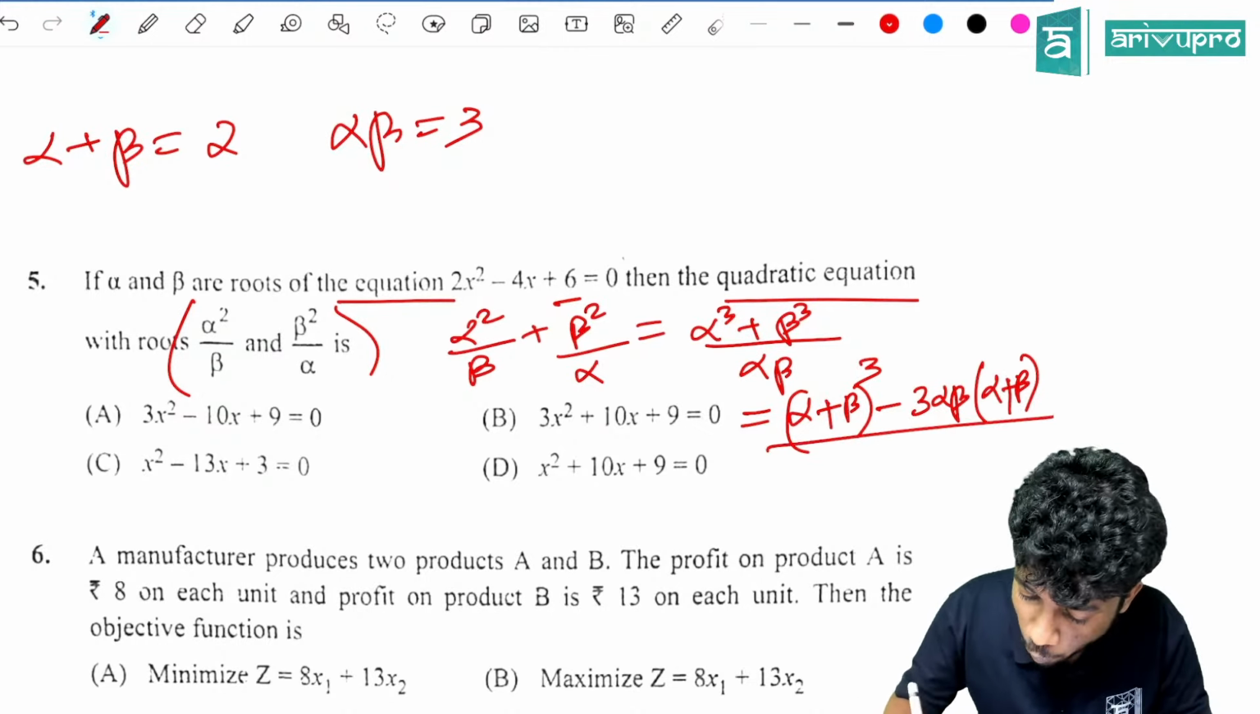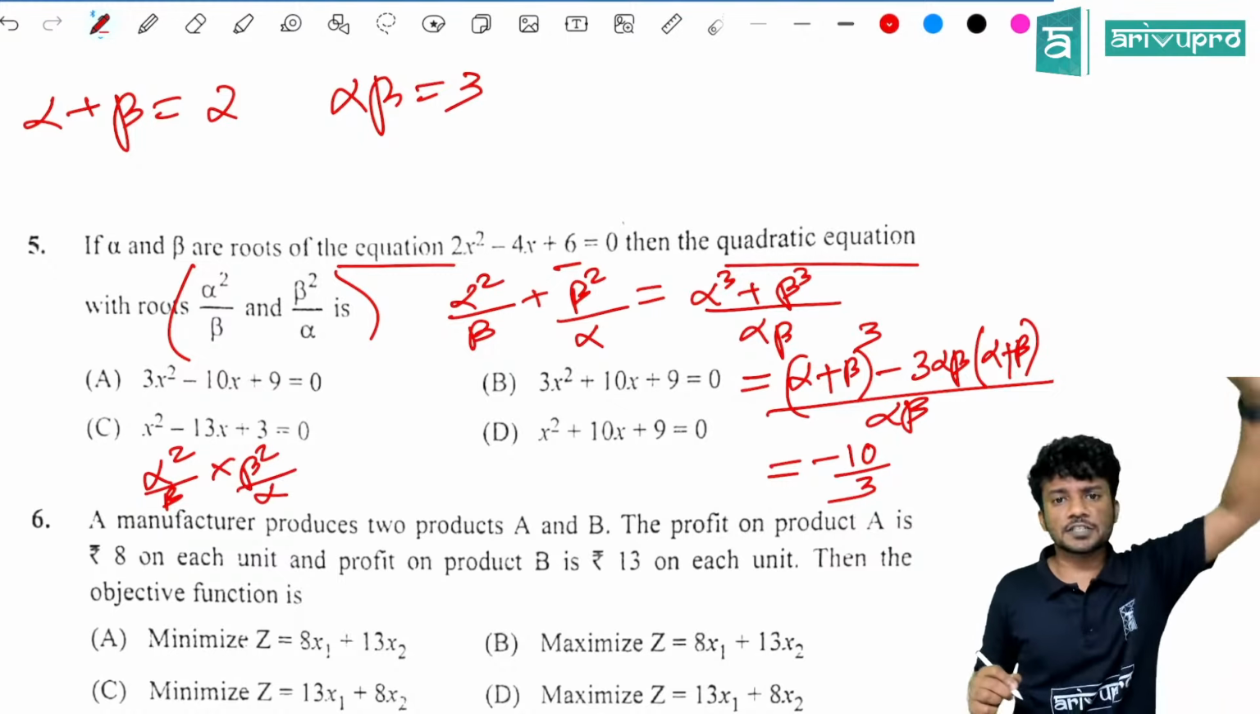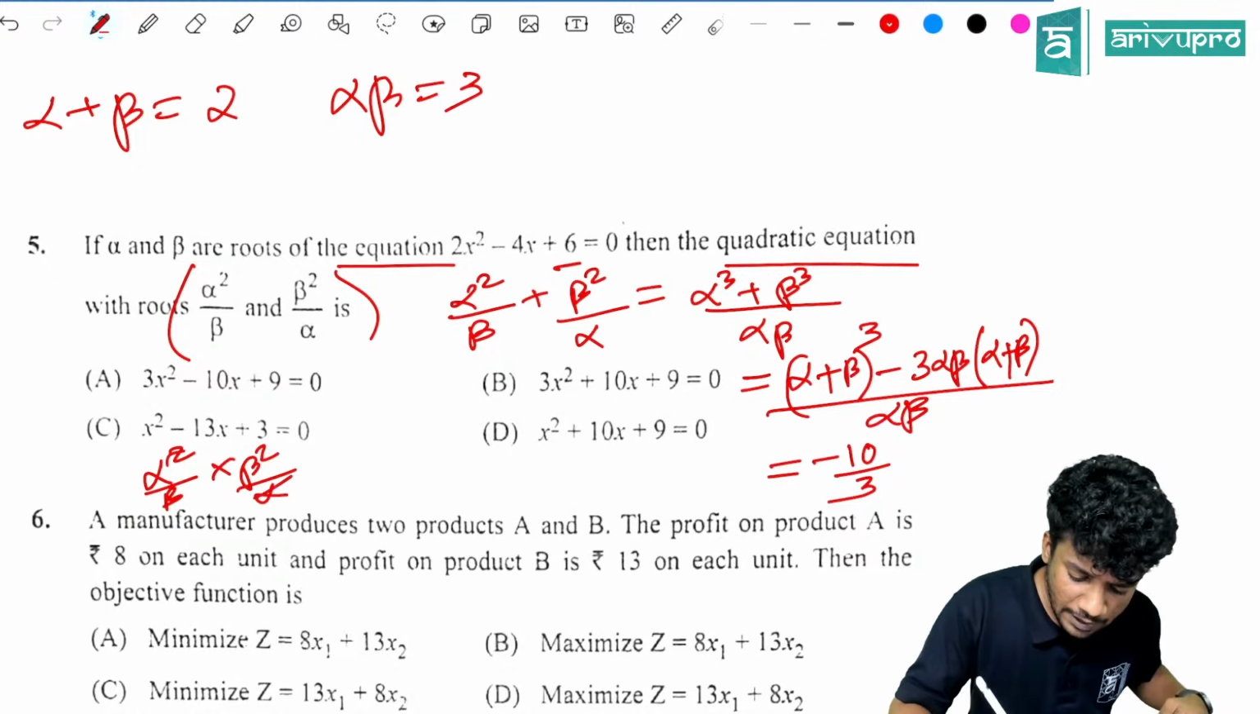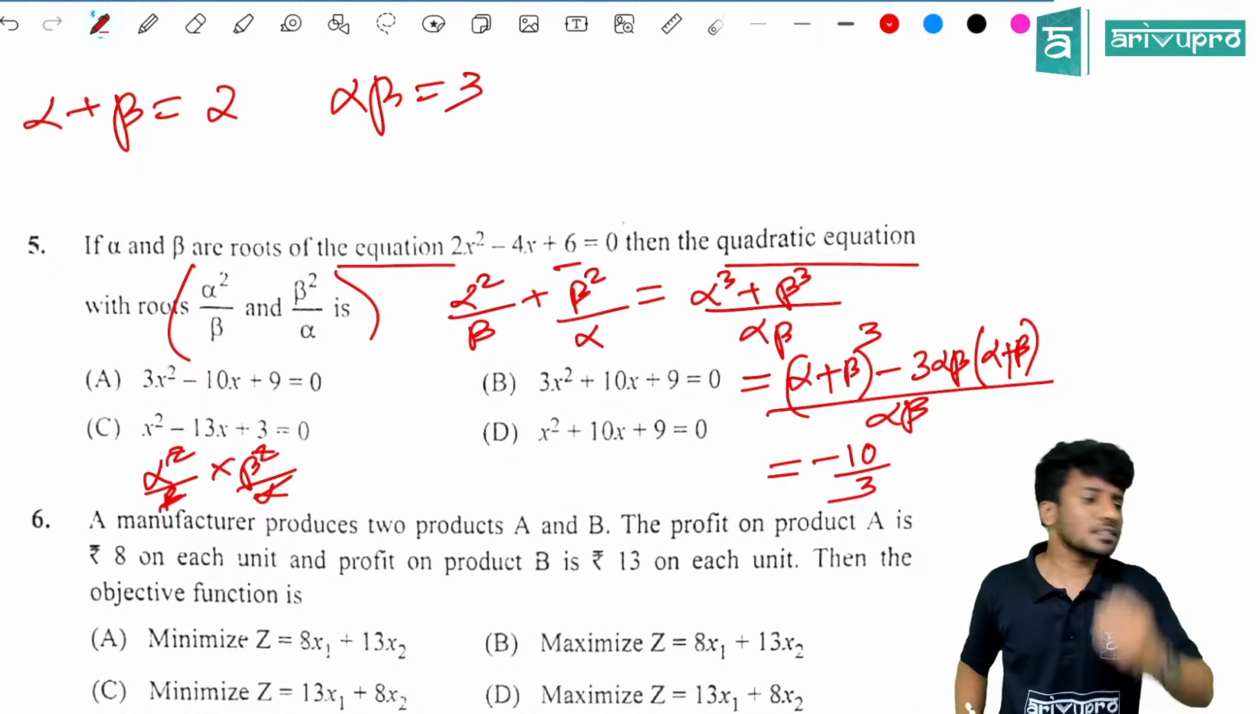Similarly, the product of the roots. If you are finding the product of the roots, it will become alpha square divided by beta into beta square divided by alpha. Alpha square, alpha cancels, and beta square cancels. It is alpha beta itself, which is already given. We already found out, which is 3.